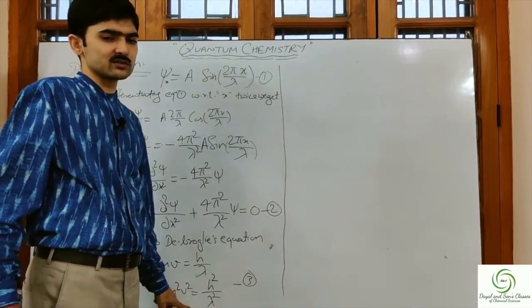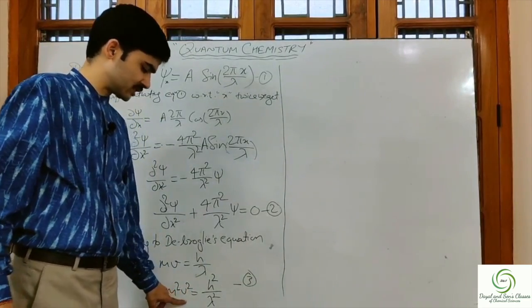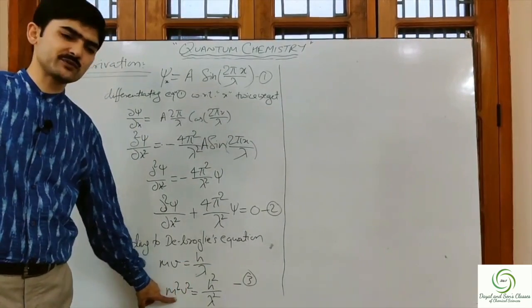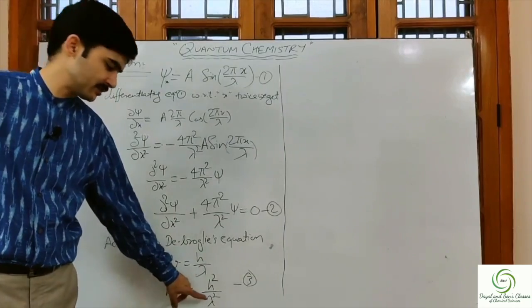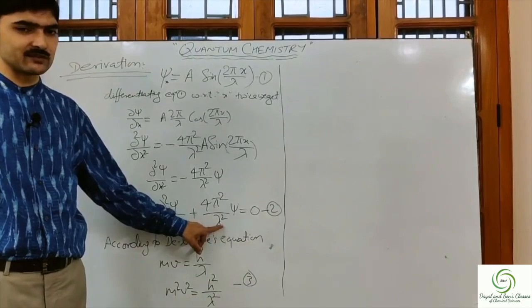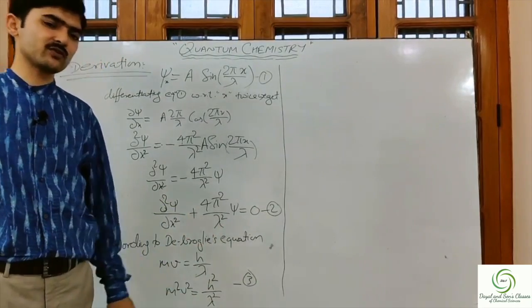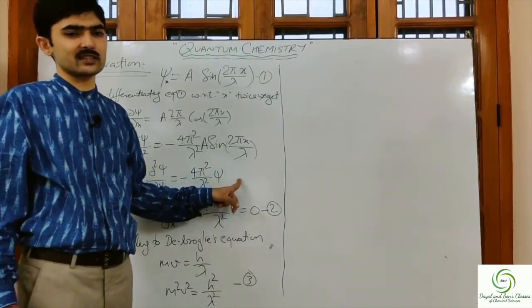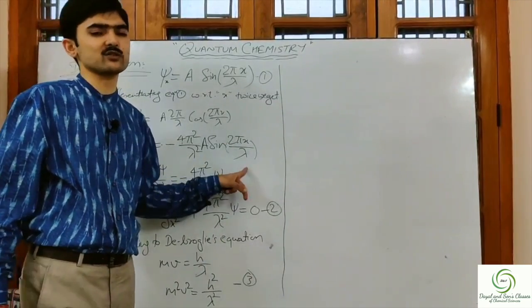So what do we need to do? We need some other term which we can easily determine, which we have to replace this v square with. If we replace this lambda square value from here in terms of mass and velocity, the velocity we cannot find, since we are predicting the position here exactly. We are trying to locate the electron.